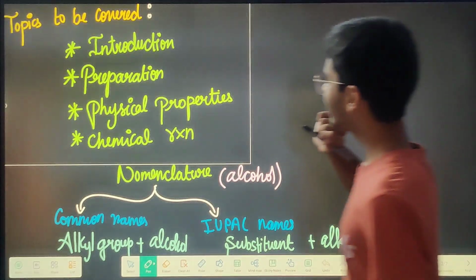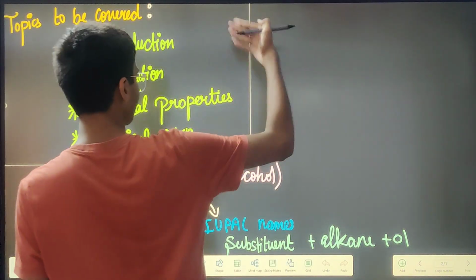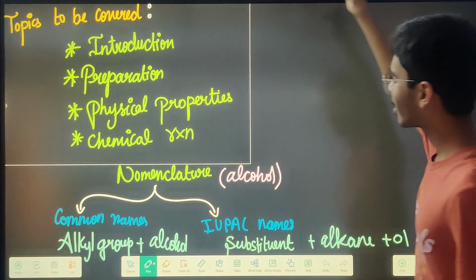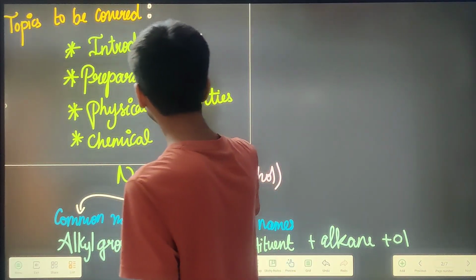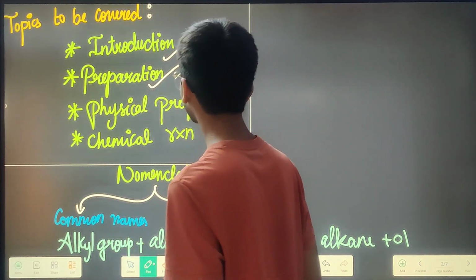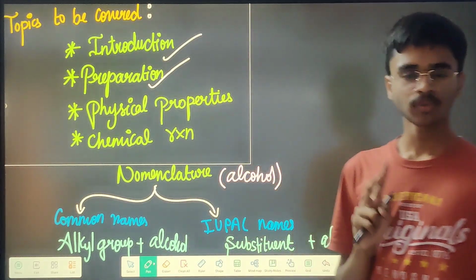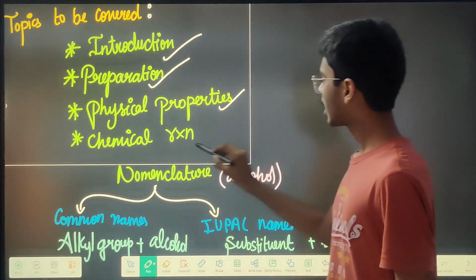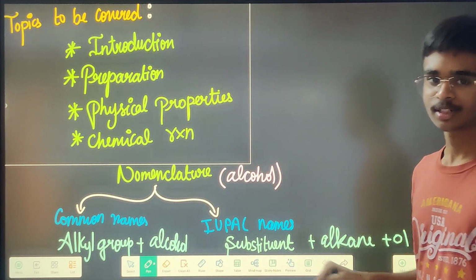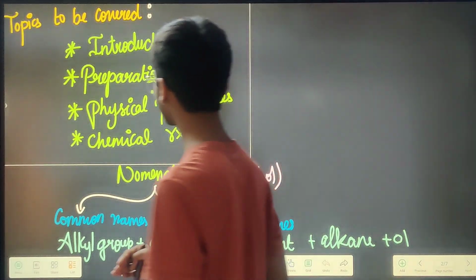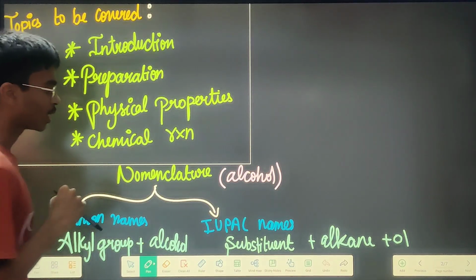Okay, see, actually in this chapter, every topic like alcohol, phenols, and then ether will have their general introduction, then their preparation method, then their properties, where properties are going to be of two different types. One is physical property, and the other is chemical property. So these are the things we are going to cover. Now we are seeing introduction, then we are going to see preparation, then physical properties, then chemical properties.